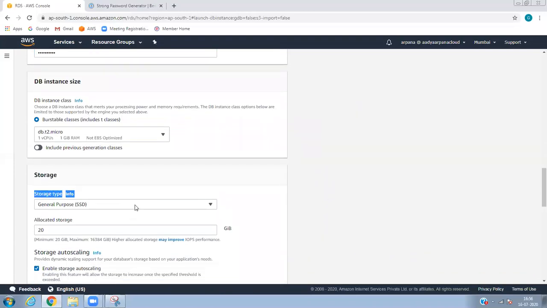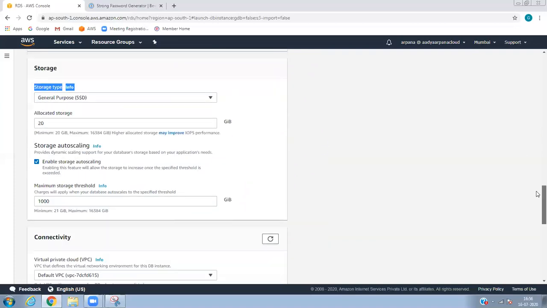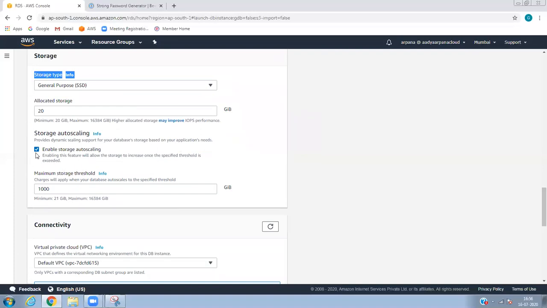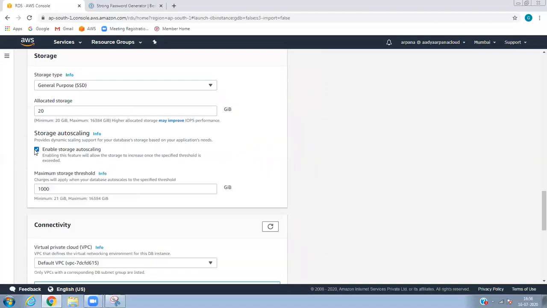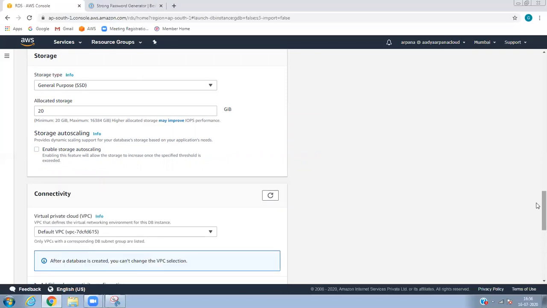Here for the burstable classes, we are using T2 micro, which is common. I'm not enabling storage auto scaling because we are not going to use more than 5 GB. If you want, you can add storage auto scaling, and when the threshold is reached, it jumps directly and uses auto scaling. Right now it's not required.